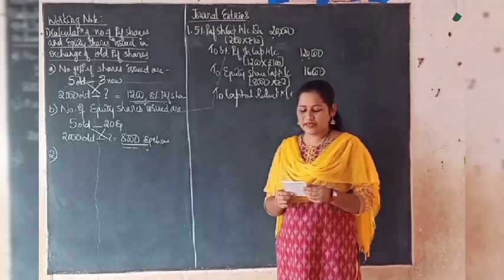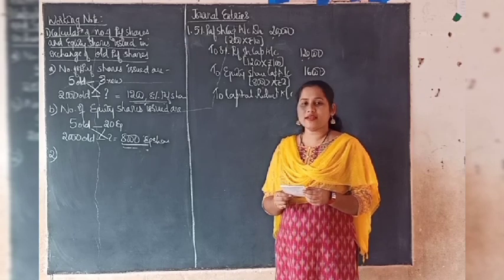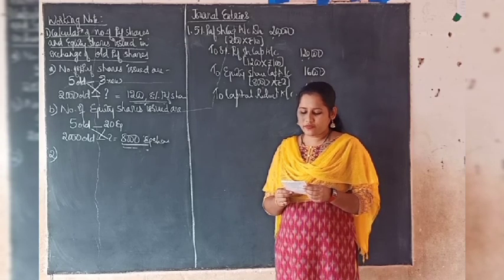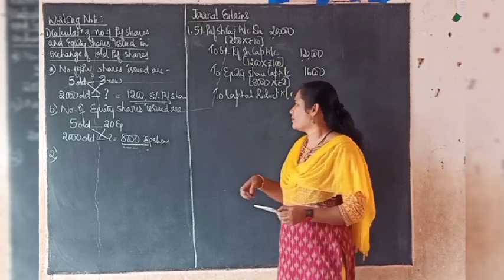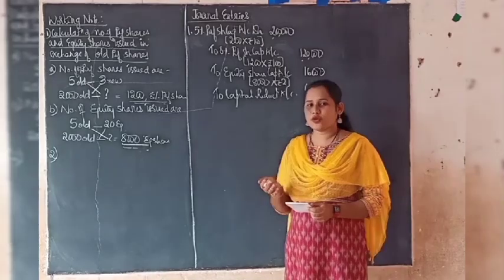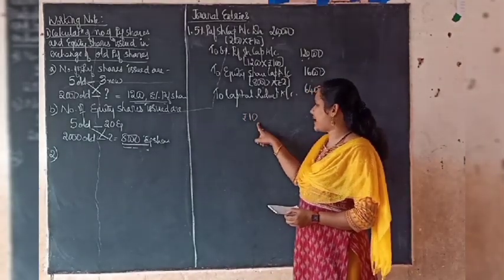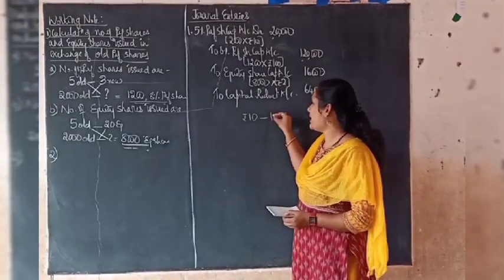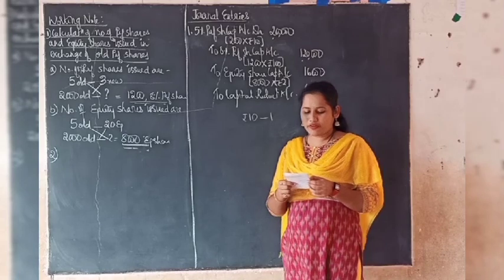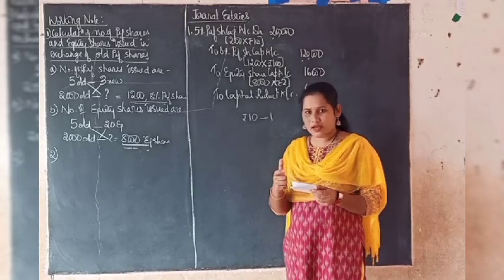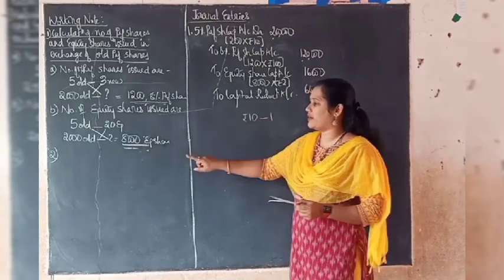Then the second point under the scheme of reconstruction says, for every rupees 10 accumulated arrears of preference dividend, one equity share of rupees 2 is to be issued. So here they are speaking about settling the preference dividend by issuing equity shares. The total amount of arrears of preference dividend is 30,000. So what is the number of equity shares to be issued? We have to show that in the working note.